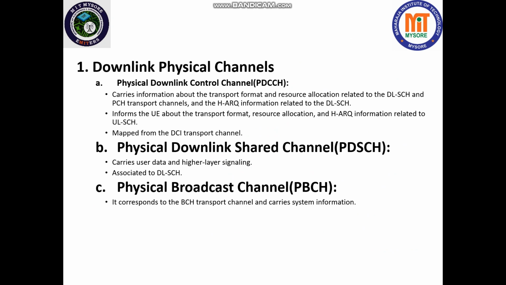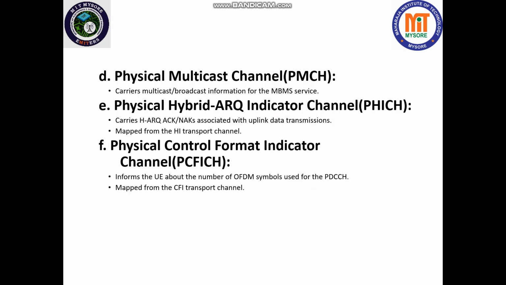Next one is the physical broadcast channel. It corresponds to the BCH, which we have studied in the transport channels, and carries the system information. Fourth one is the physical multicast channel, or PMCH. It carries the multicast or broadcast information for the MBMS service, that is multimedia broadcast multicast service, multi-point communication.